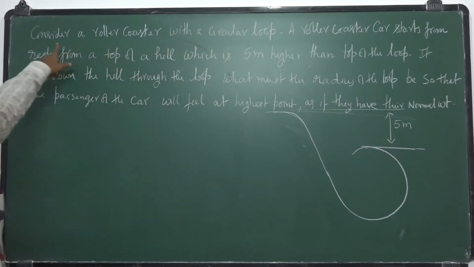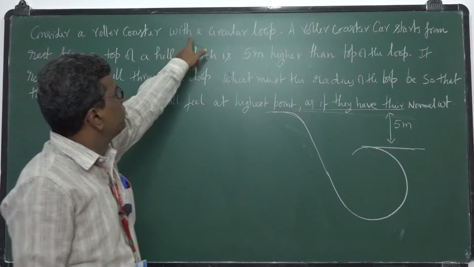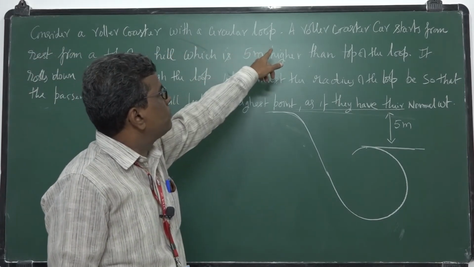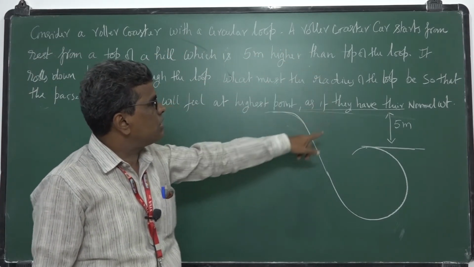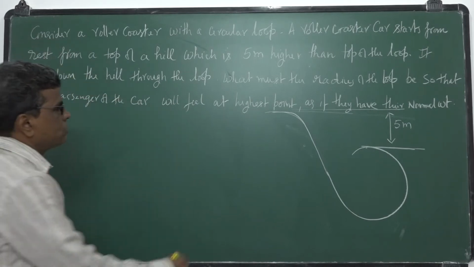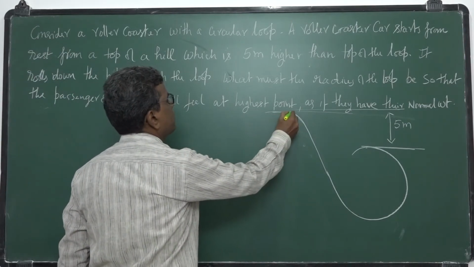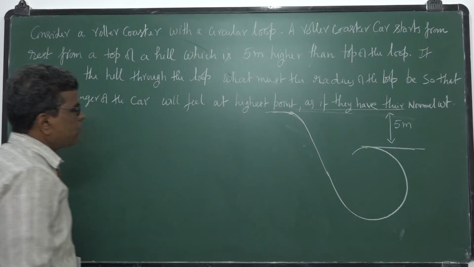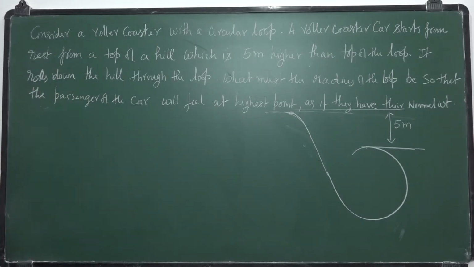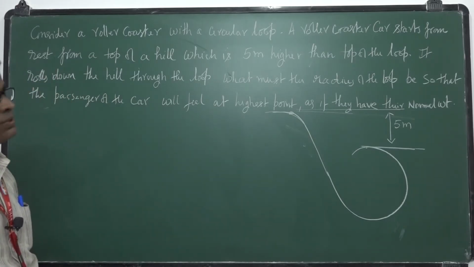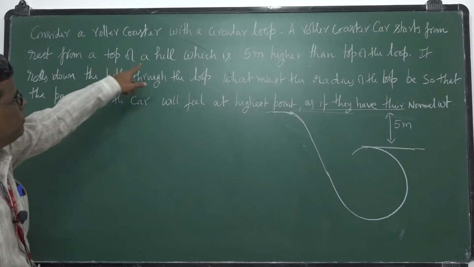First you understand what is given. Consider a roller coaster with a circular loop. The roller coaster car starts from rest. Starts from rest means its kinetic energy is 0. From the top of a hill.